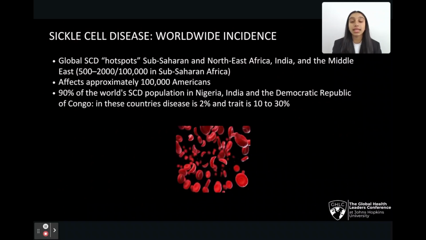The worldwide incidence of sickle cell disease is highest in sub-Saharan Africa, with hotspots in Africa, India, and the Middle East. Sickle cell disease affects approximately 100,000 individuals living in America annually. 90% of the world's sickle cell disease population is in Nigeria, India, and the Democratic Republic of Congo. In these countries, disease is 2% of the population, and trait is 10 to 30% of the population.